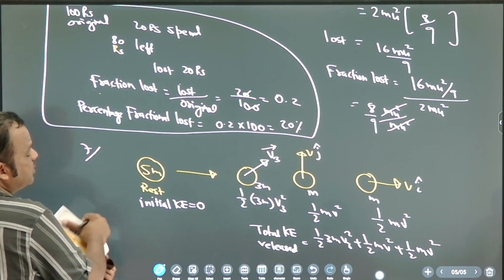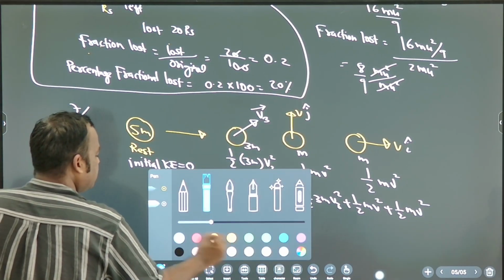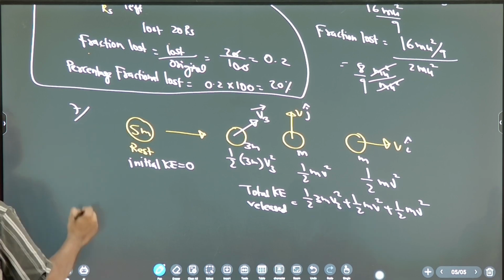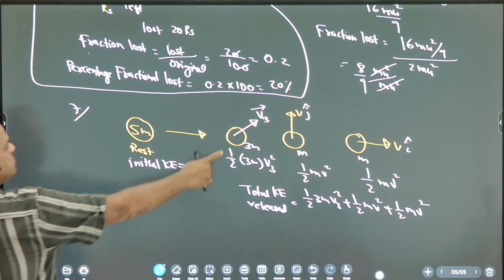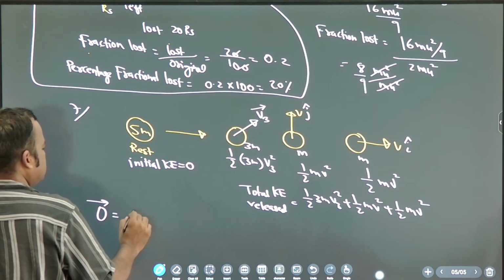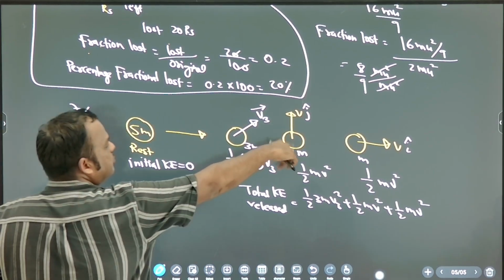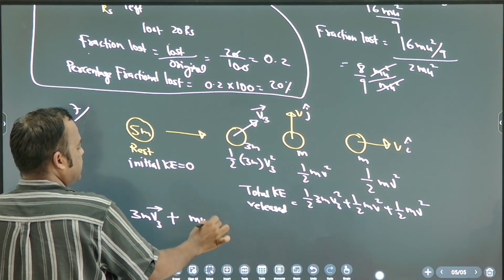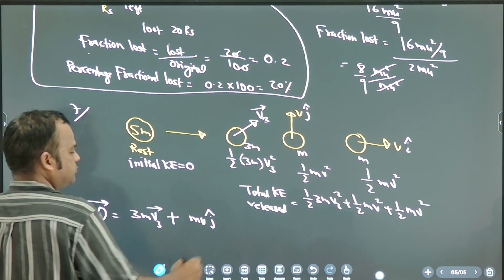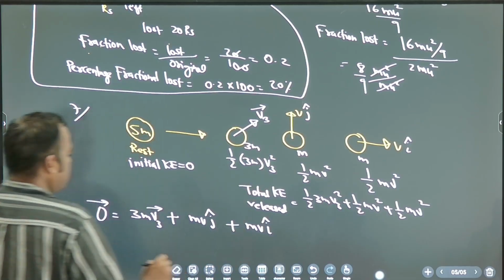Now you do momentum conservation. So how do you solve? What is initial momentum? Rest, so 0. What is momentum of this? It is 3m into v3 vector. What is the momentum of this? mv j cap. What is the momentum of this? Plus mv i cap.